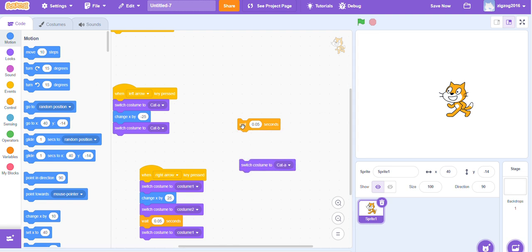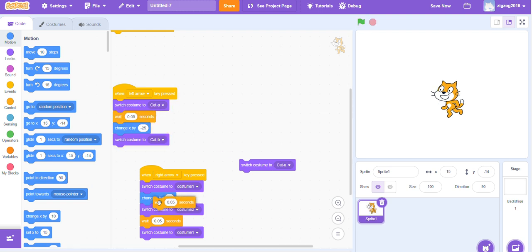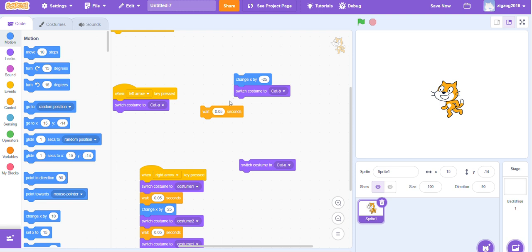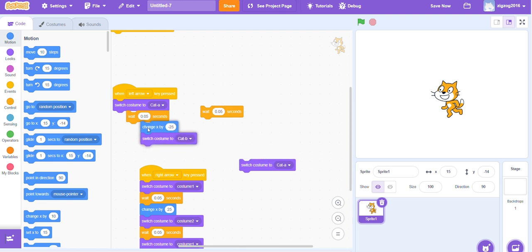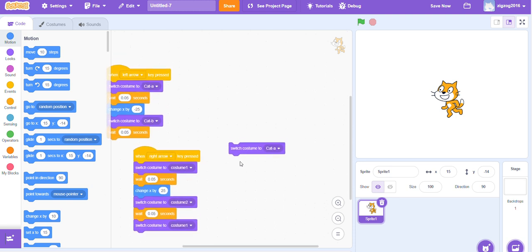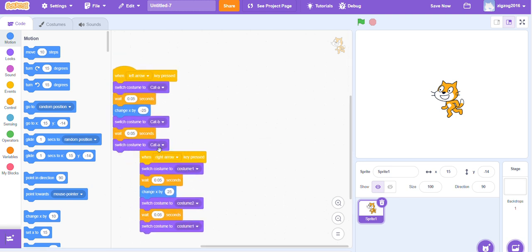Drag away and duplicate these wait blocks twice and add them after the first switch costume block. Now, the cat should be moving a lot more naturally. Now we can get to the main point of this video.